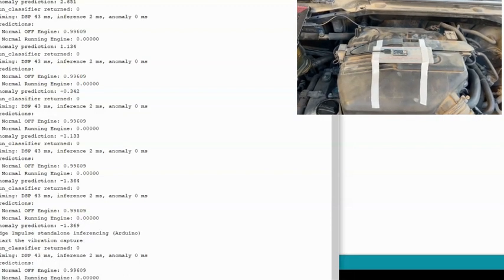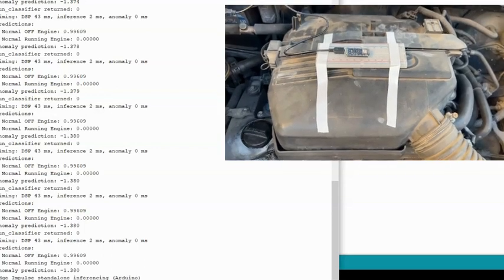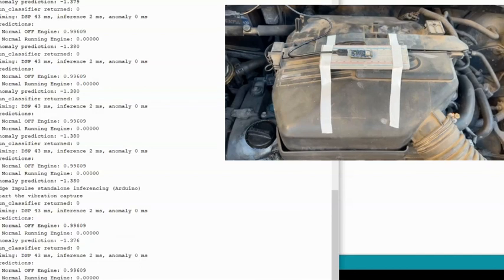So the output of this code clearly classifies first the engine, whether it's in the normal off or whether it is running. At the moment, the engine is not running. It is at resting state. So if you look at the classification, you find that it is 99% that the engine is off and 0.00 that it is running. So we know that the engine at the moment is off and the classification is done properly. Now, the anomaly prediction value is not applicable in this state.